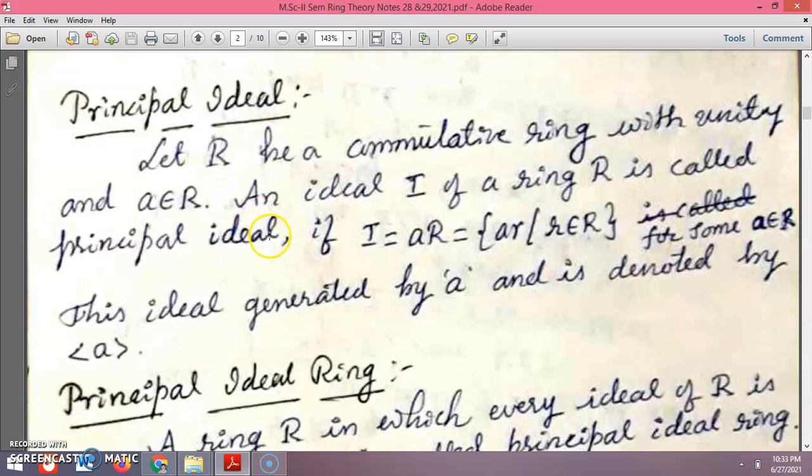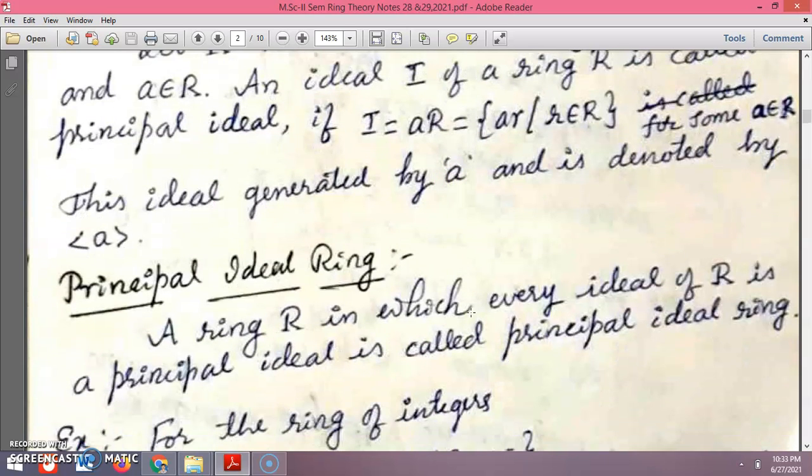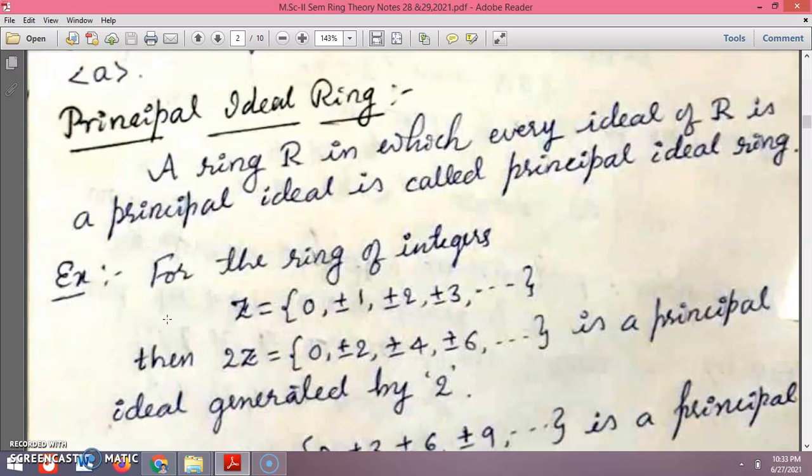This ideal can be generated by a itself, since it consists of multiples of a, and is denoted by the bracket a.